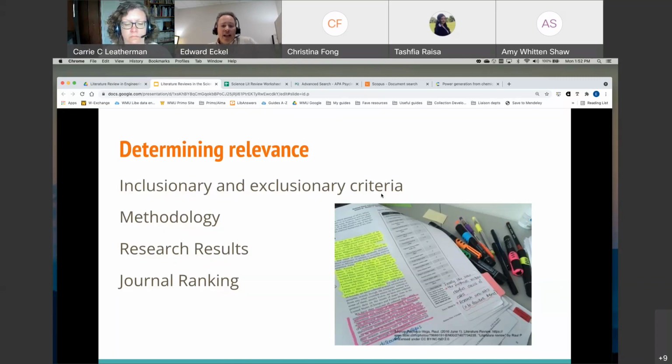And finally, you might want to think about the rank of the journals that you are using. So you might consider only journals of the highest rank. So you might look at something like the impact factor or the SCImago rank. Okay, I'm going to paste that word SCImago in the chat box just so you know what I'm talking about. So SCImago is a ranking of journals based on how frequently their works get cited that is used by the Scopus database.